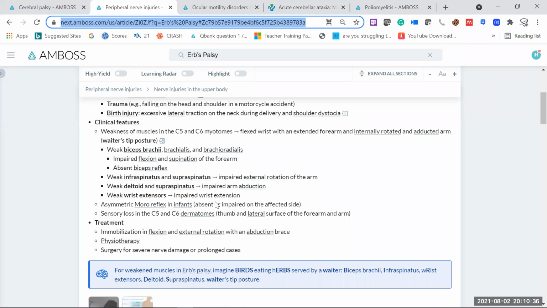Now, how are we going to treat these patients? Immobilization in flexion, external rotation, and with abduction braces, we will go for the thing which is not occurring here. For example, if there is too much adduction, we'll go for abduction exercises. If there is too much internal rotation, we'll go for external rotation exercises. We'll provide physiotherapy. Or if there is too much damage to the nerve, we can go for surgical resection of that area.